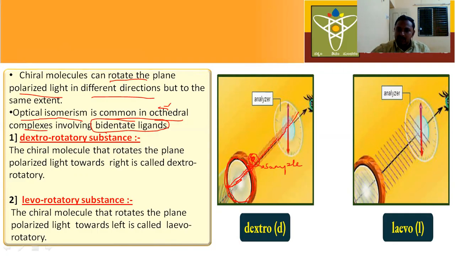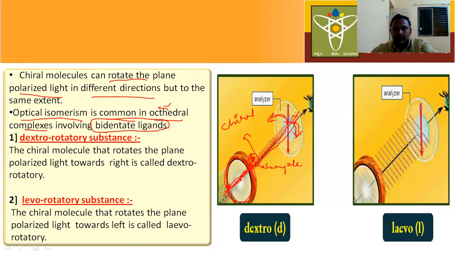When this light is passed through the sample, which type of sample is this? This is a chiral substance. What is the ability of a chiral molecule? Chiral molecules can change the direction of light. They can rotate plane polarized light. When you pass plane polarized light through chiral molecules, they rotate it either towards the left side or towards the right side.